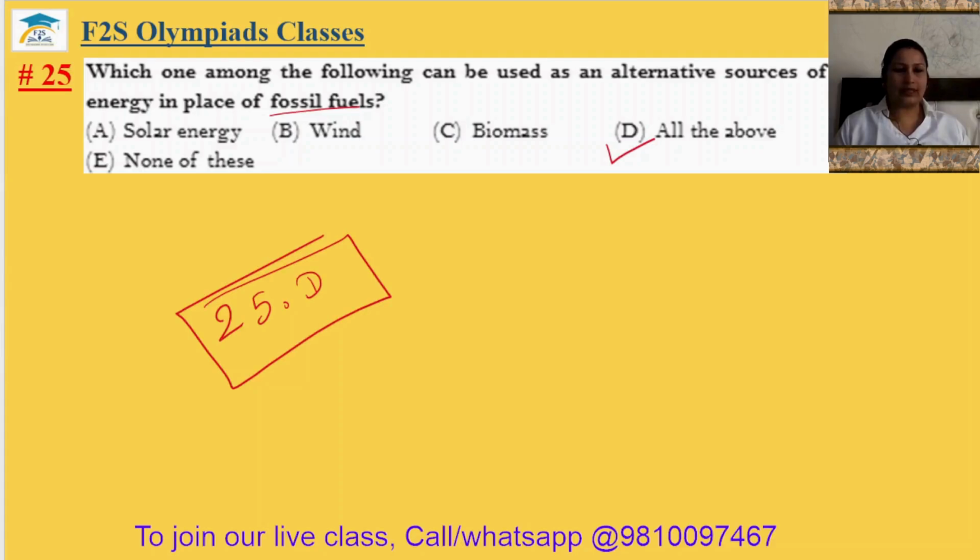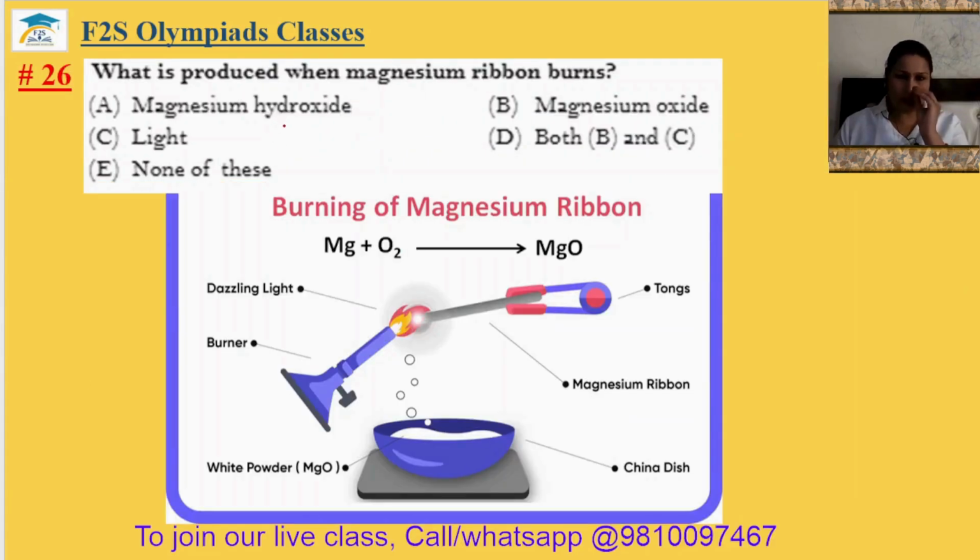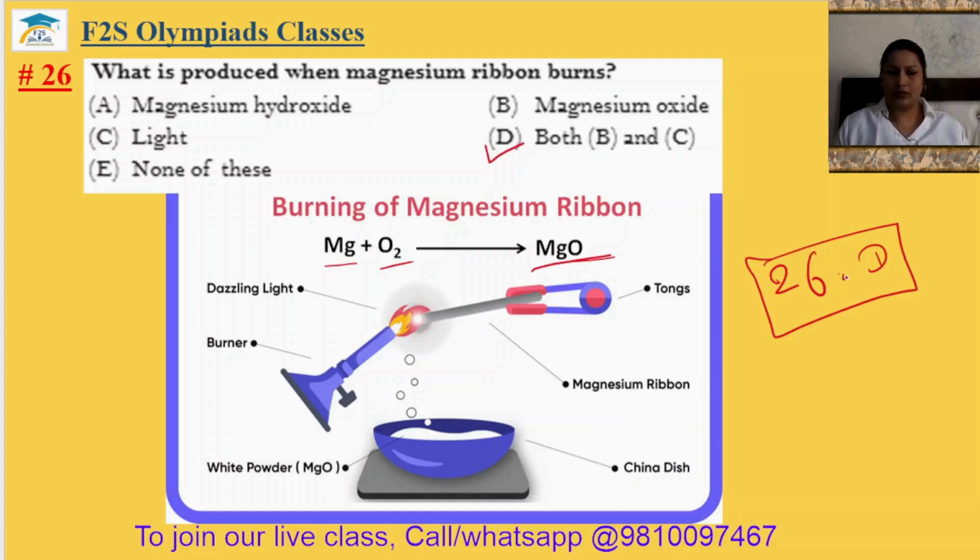Question number 26. What is produced when magnesium ribbon burns? So you can just see the burning of the magnesium in presence of the oxygen. So magnesium oxide is the byproduct and light is also produced there. Okay, so that's why answer will be option D. 26th answer is option D.